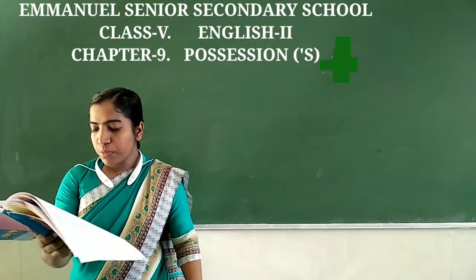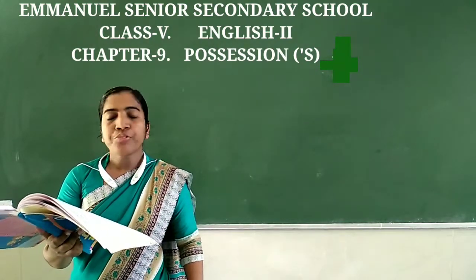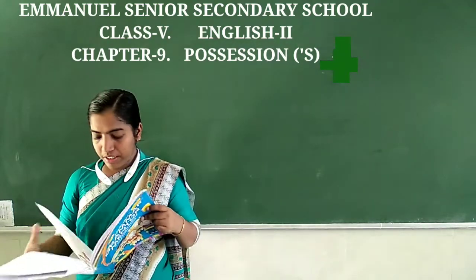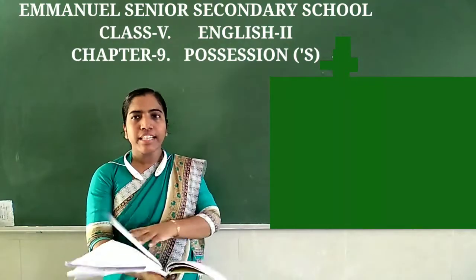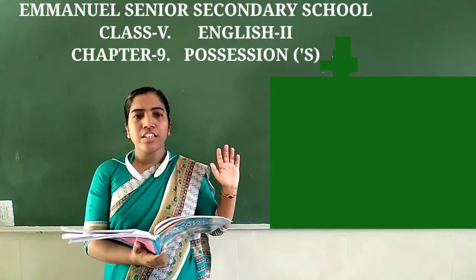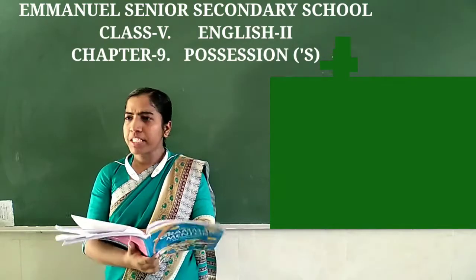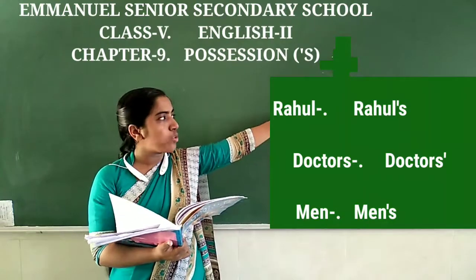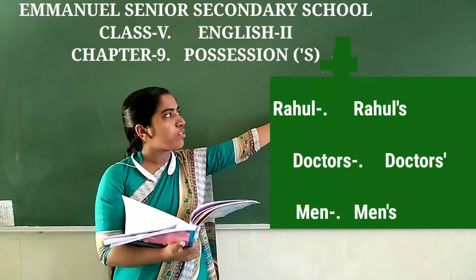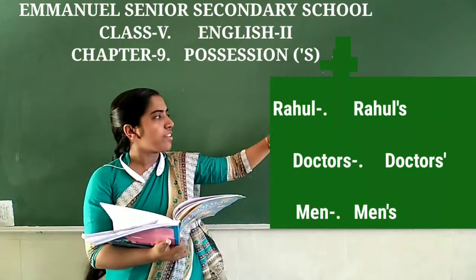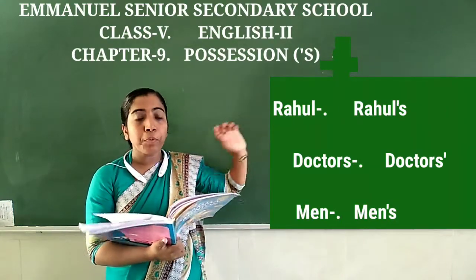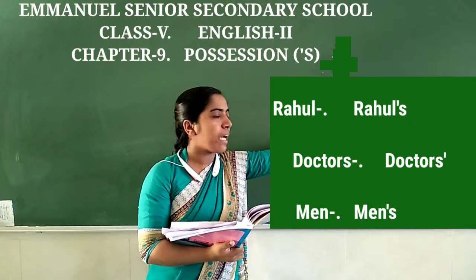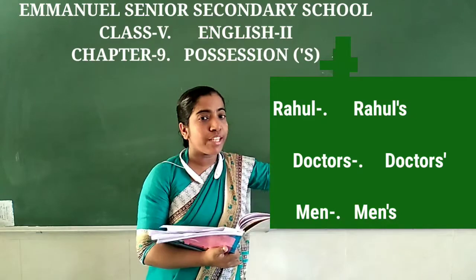For some examples are given in your book: women's jewelry, children's toys, men's shirts. So I think you all understood. Once again, let me make this clear: if a singular noun you want to make it as possession, किसका है? Example: Rahul. So Rahul is the noun there, and you have to add apostrophe and s. And the second one, doctors, is the plural form, and it ends in s. So only you have to add apostrophe. दोबारा उसके साथ s नहीं लगाना है.